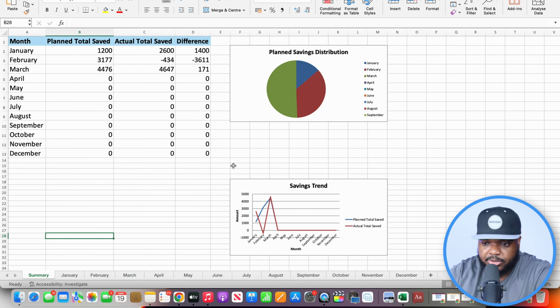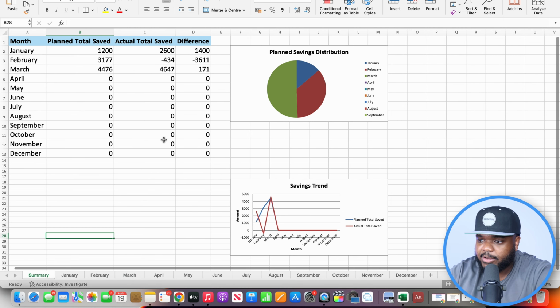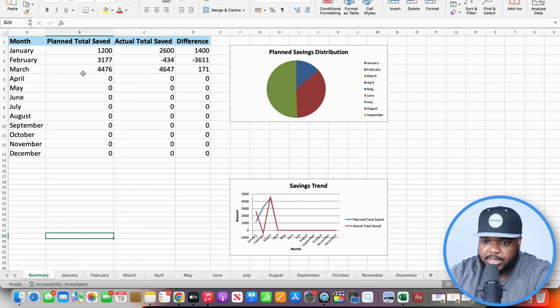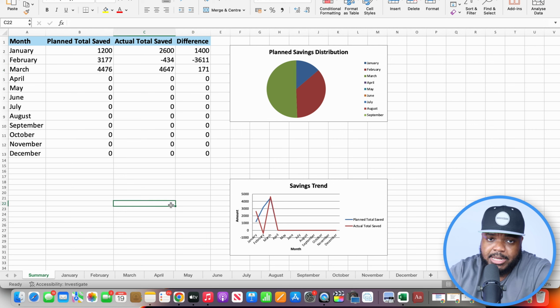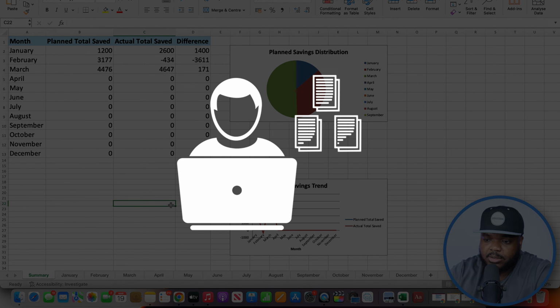And if I just come back over to the summary page, you can see that things have been updated accordingly. The pie chart has been updated, this chart over here has been updated. The summary page has been updated, and that's because there's formulas in all of these different cells. But I'm sure that you get the point as to how beneficial this could be to someone, how much value it can add to them, and you're going to be able to make multiple different spreadsheets. This isn't going to be the only one.